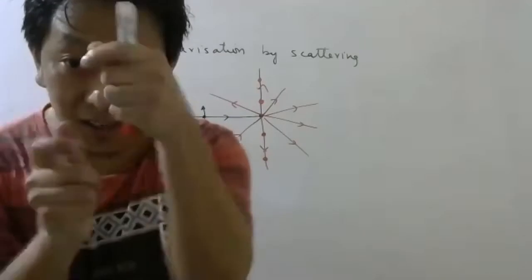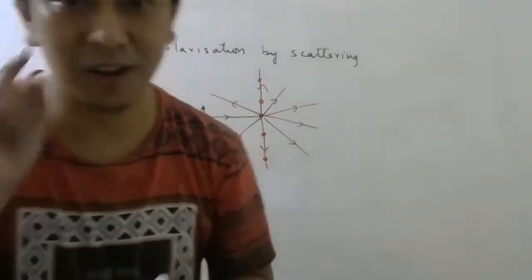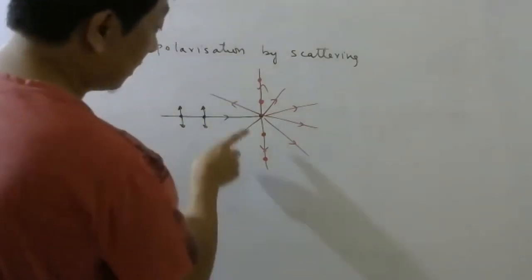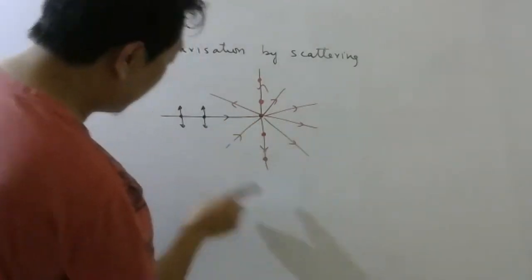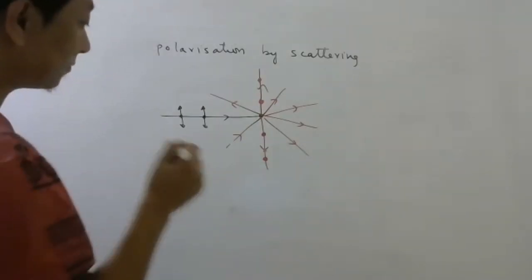If you rotate and you find no change in intensity, then the light is unpolarized. So when light is scattered, the scattered light perpendicular to the incident ray is polarized.